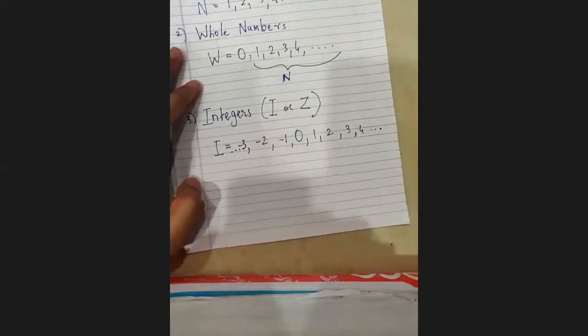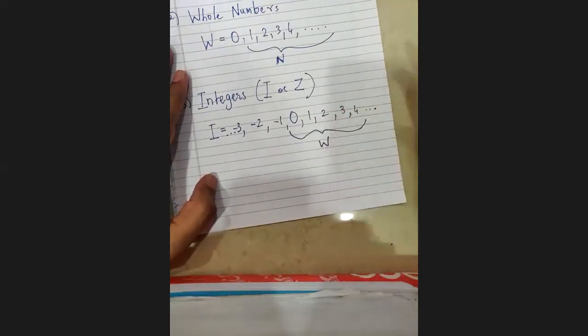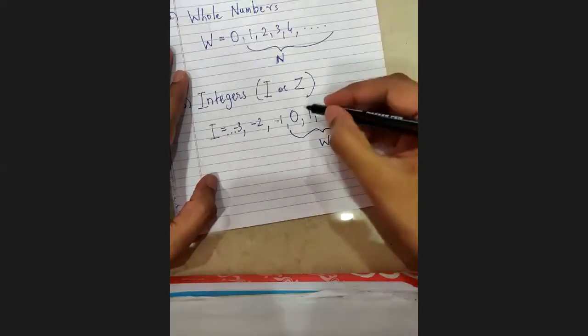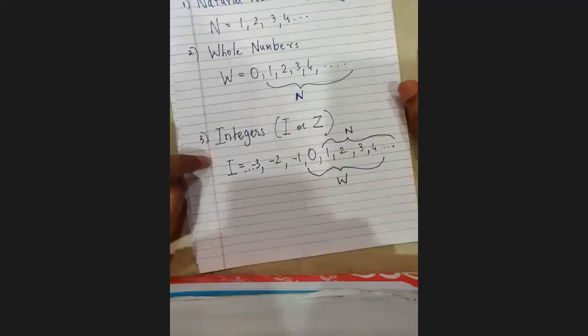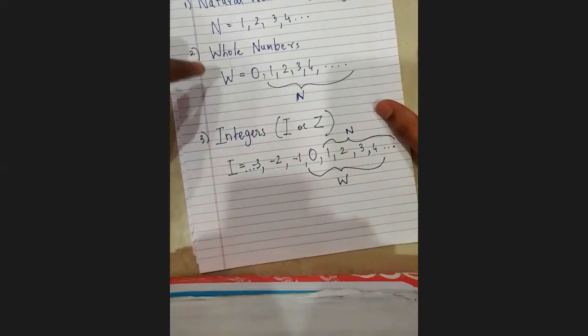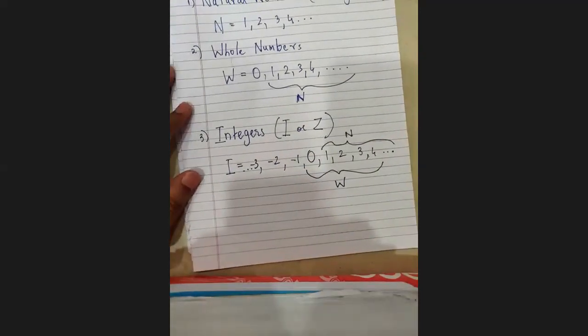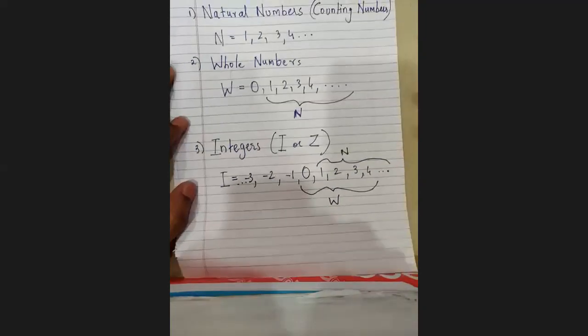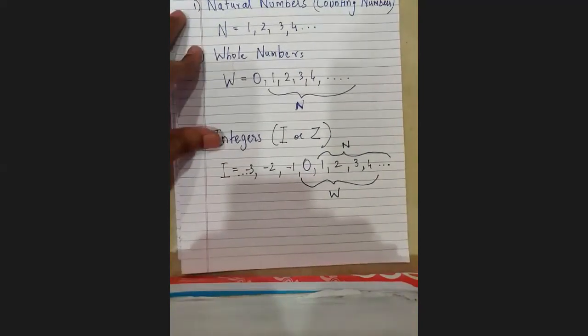And here also, I can notice something: in integers, I can see this much is whole numbers that we studied, and in that also, this much is natural numbers. So integers consist of natural numbers as well as whole numbers, and it has negative numbers that are extra. I hope this part is absolutely clear to everyone, all the three things. I don't think anything is new or challenging yet. But I feel in the next type of number, some people might have confusion. So let us spend some time on this.